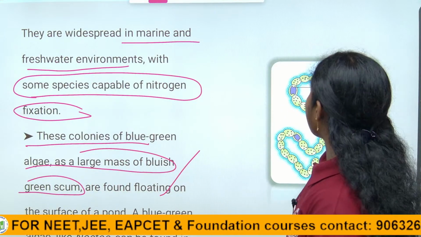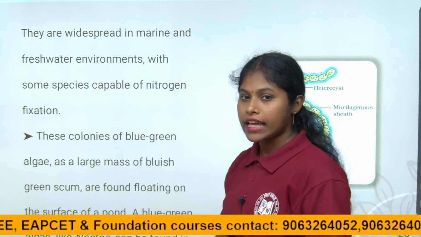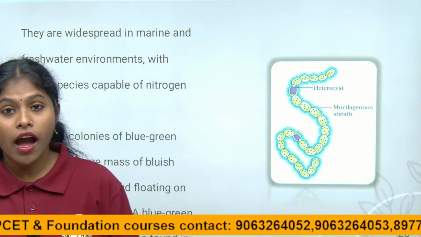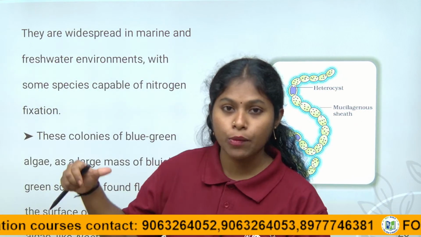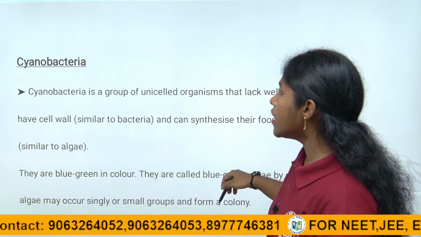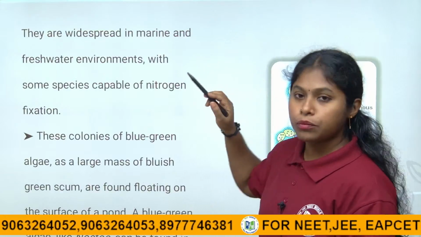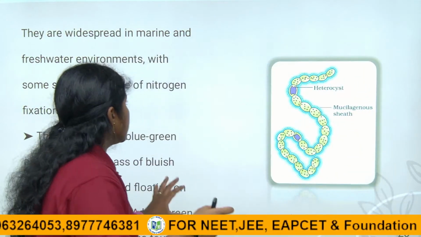They appear in blue green color, that is why cyanobacteria are also called blue green algae. They have the characteristics of both bacteria and algae. The algae characteristic of the cyanobacteria is having chlorophyll, thereby they can synthesize their own food, right children?